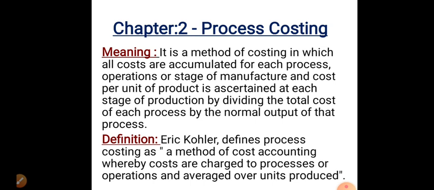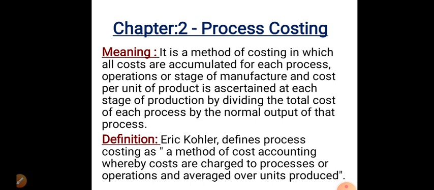It is the method of costing in which costs are accumulated for each process, and cost per unit is also calculated in each process, by total cost of each process divided by number of units. So process costing is nothing but the cost of each process to produce a particular product.